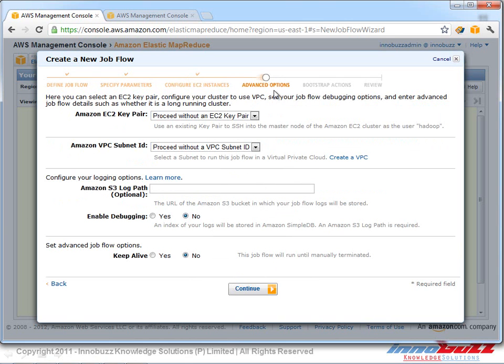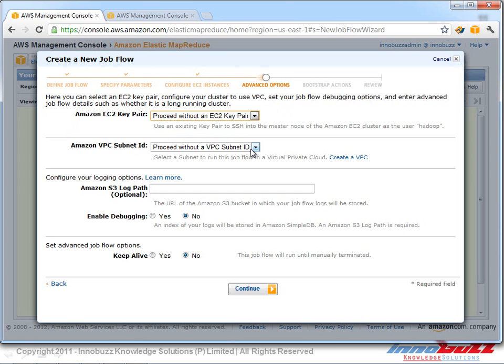Here we go to advanced options. While launching an EC2 instance, we have seen that we selected a key pair for accessing our EC2 instance. So here also, if you want to SSH to your Elastic MapReduce instance, we have to select a key pair here. If you want, we can go ahead and select our Amazon EC2 key pair. I'm not going to select that, since we are going to perform a word count application here. We don't need to SSH to our Elastic MapReduce instance.